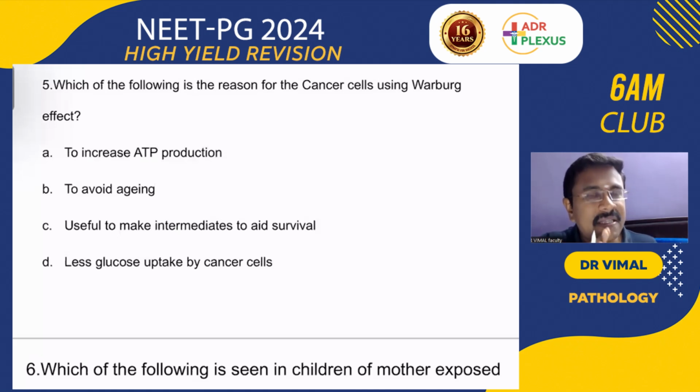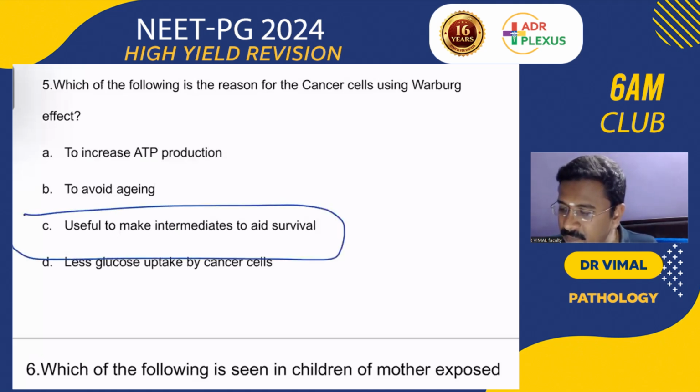So even in the presence of ample oxygen, they prefer anaerobic glycolysis, which yields less ATP, but that pathway creates a lot of intermediate substances which help the cancer cells survive. Because the cell keeps on dividing, the Warburg effect helps generate these intermediate products.